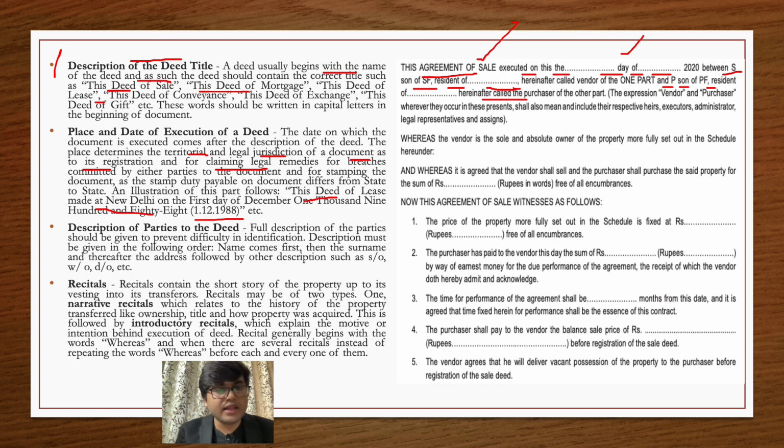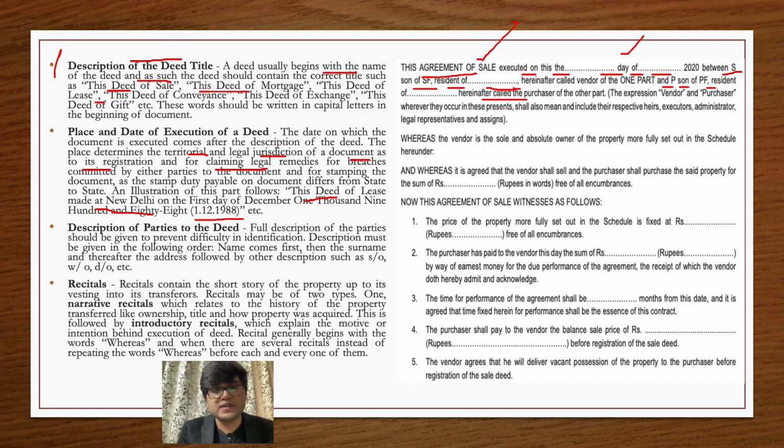There is one thing that you should also mention in a deed: how that particular person will be called again and again in the deed. For example, if I am talking about a sale deed, one party will be called buyer and one party will be called seller. So how do we write? I'll give you a frame for that.